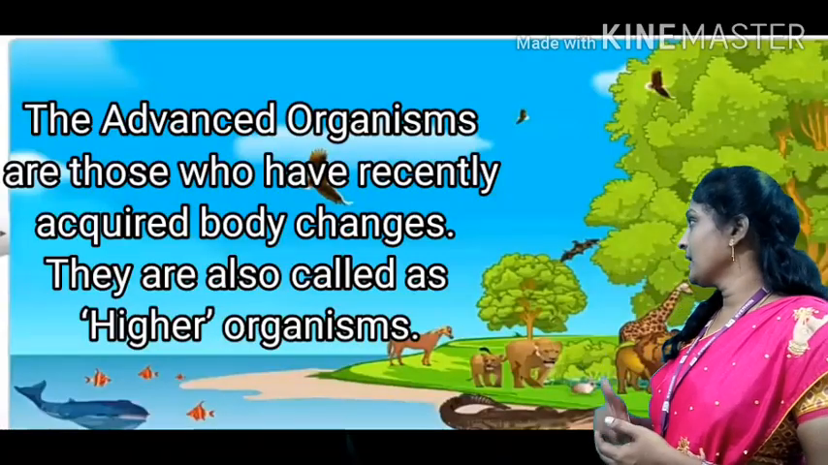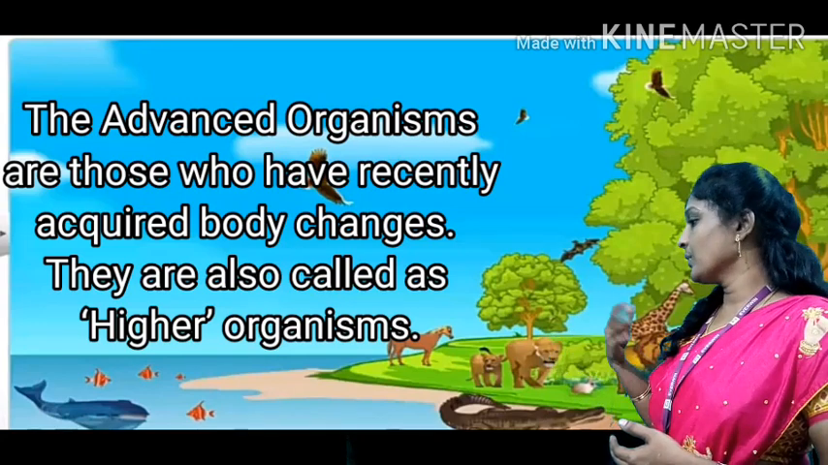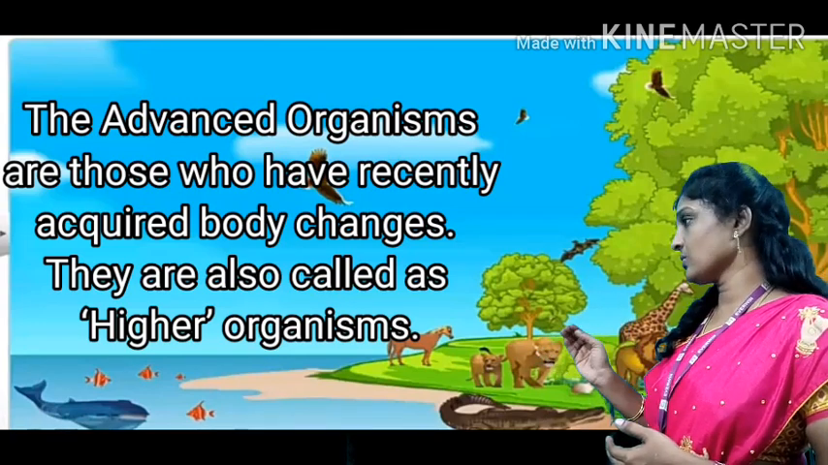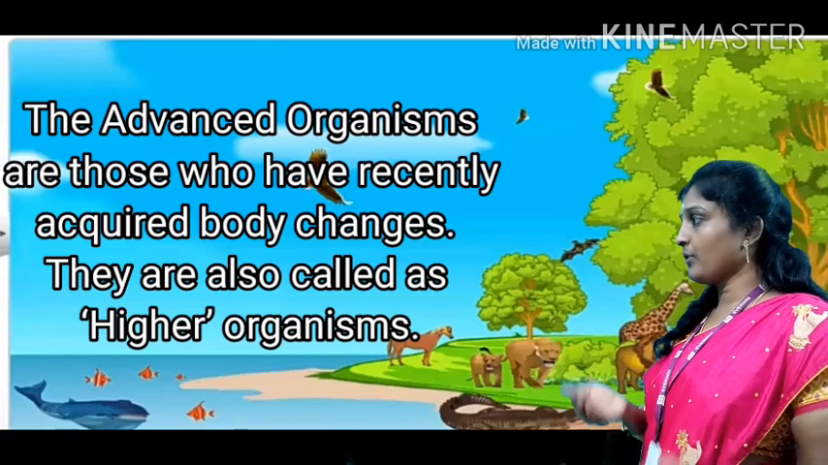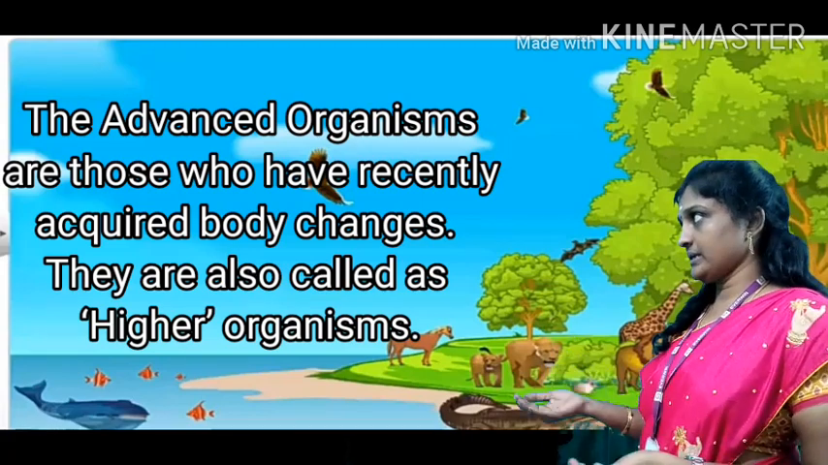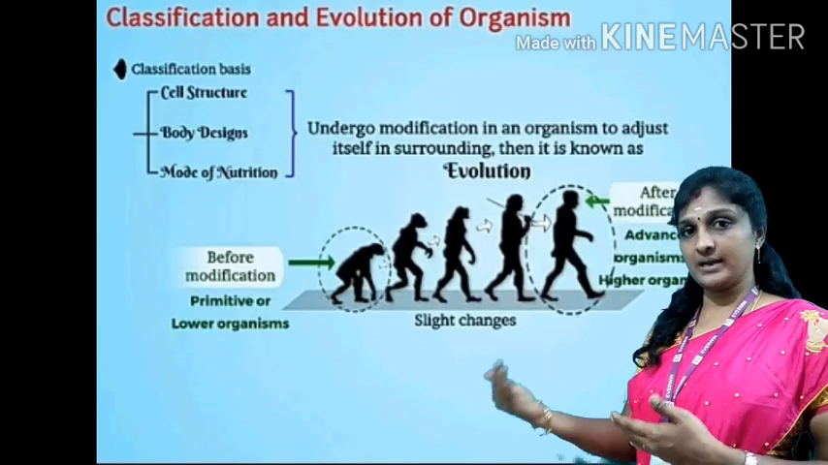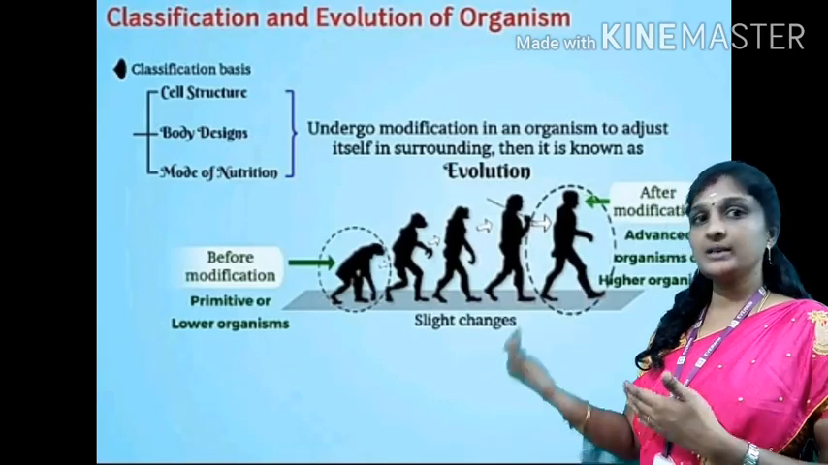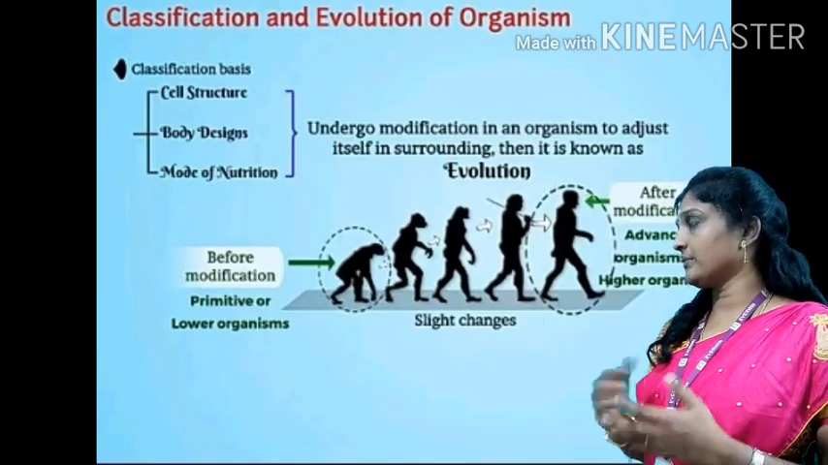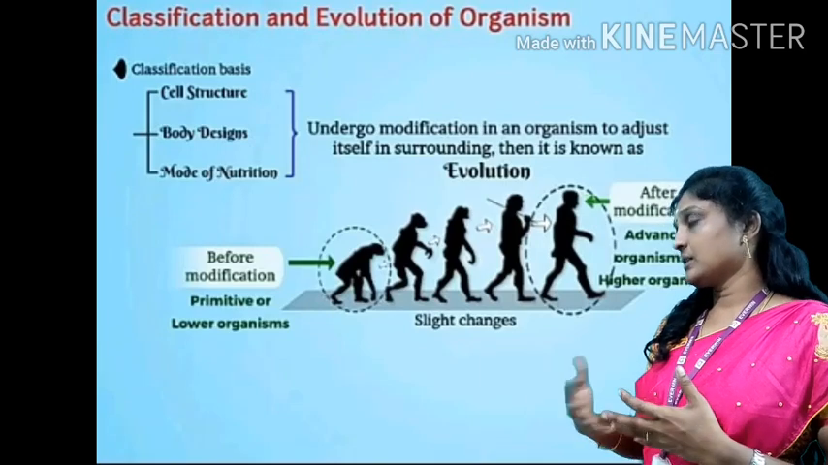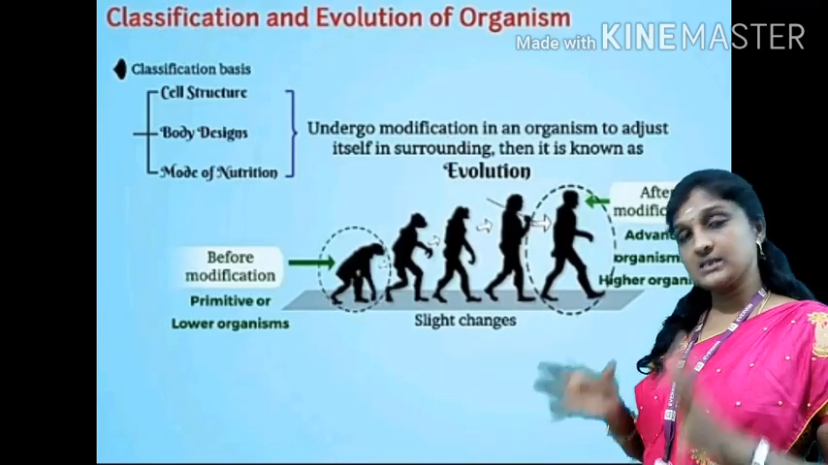Advanced organisms are those which have recently occurred. The body changes, and they are also called higher organisms. These advanced organisms are formed from the lower organisms. Lower organisms are otherwise called primitive organisms. Primitive means organisms formed in ancient time. These primitive organisms' bodies haven't gone through any changes. So, without any changes, they are surviving still now.